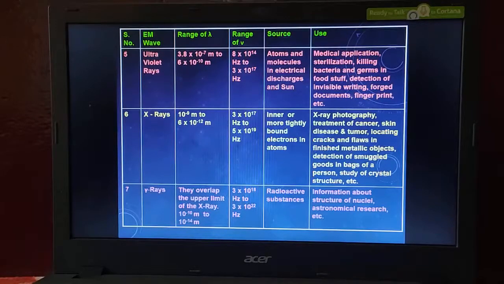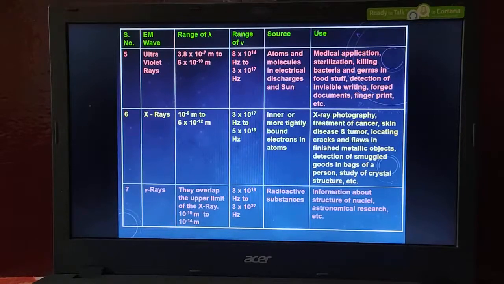In our uses, we have seen locating cracks and flaws in finished metallic objects. We cannot easily detect the thickness or the dislocations of the metals, so we can use X-rays to detect any defects in them.